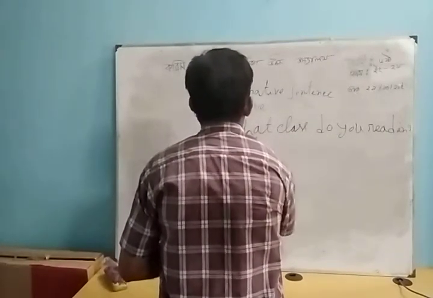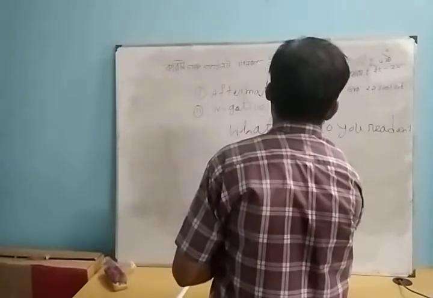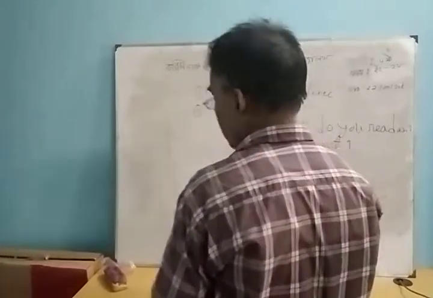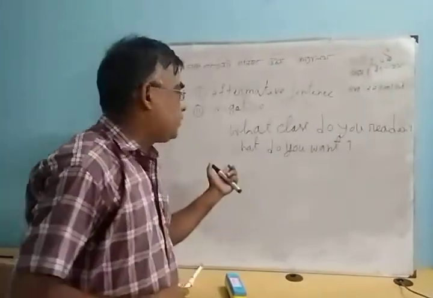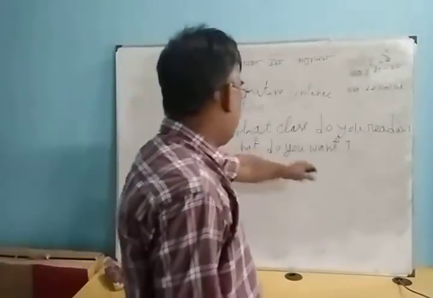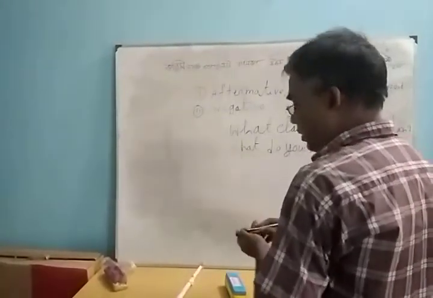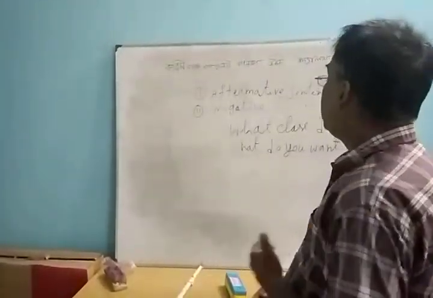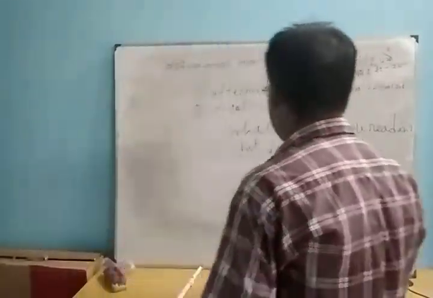What do you want? This sentence is an interrogative sentence. What do you want? This sentence's last ending is a question mark. A sentence ending with a question mark is called an interrogative sentence. Are you a student? This is called an interrogative sentence.